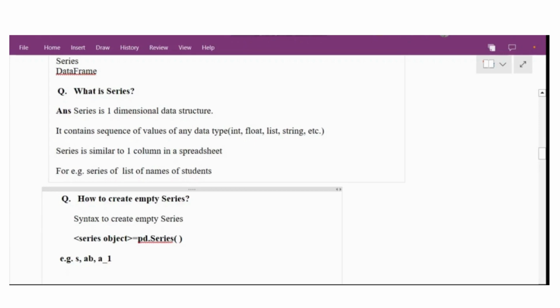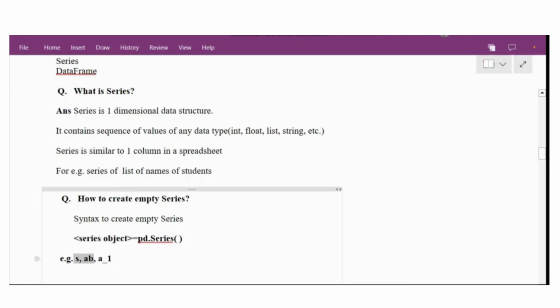So for the syntax to create an empty series, you have to take one name. The name can be any valid identifier. It can be a collection of letters and numbers. You cannot use space. You cannot use any keyword. There are some rules for naming the series objects, same as you name the variables in Python.